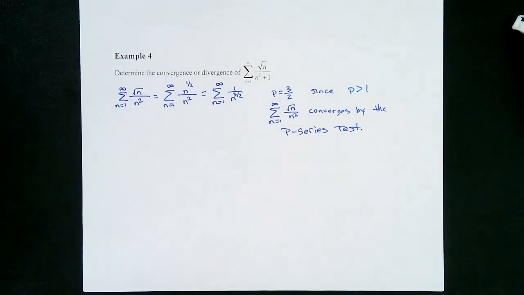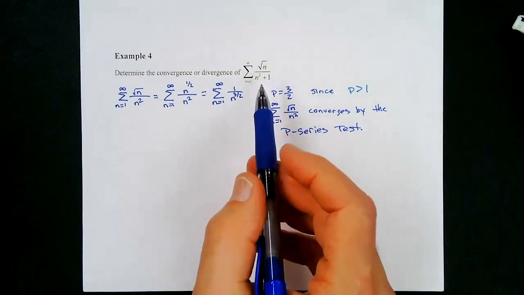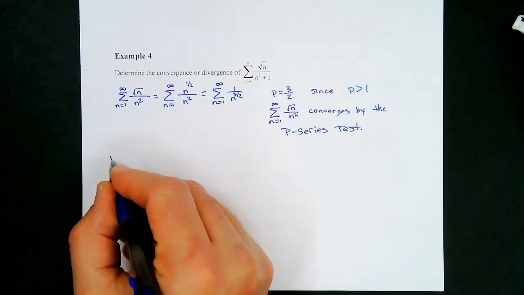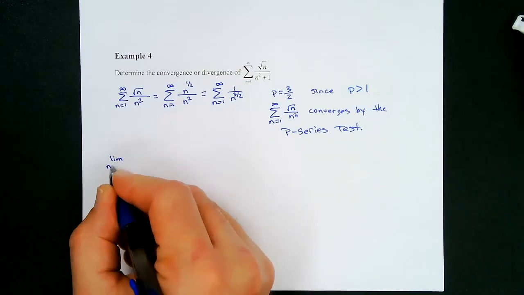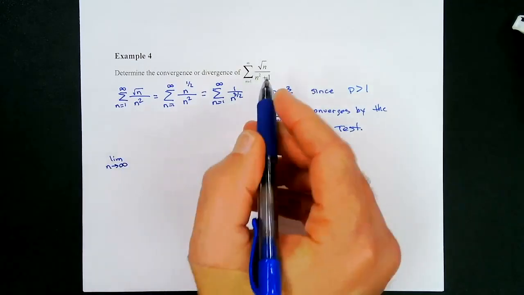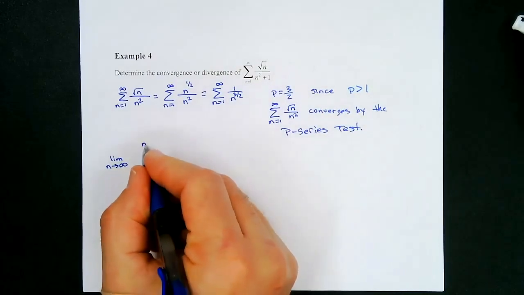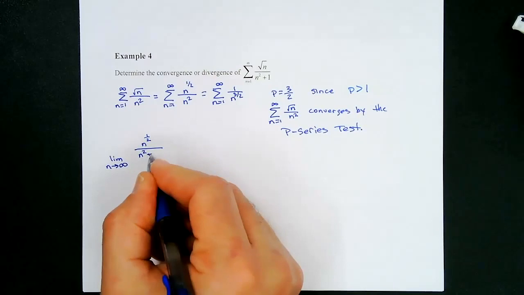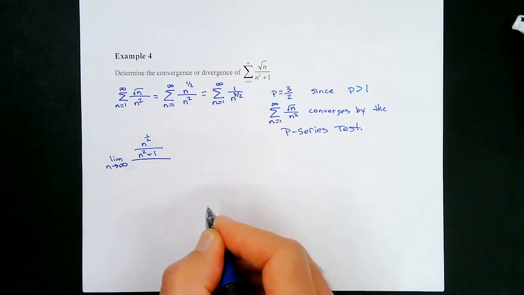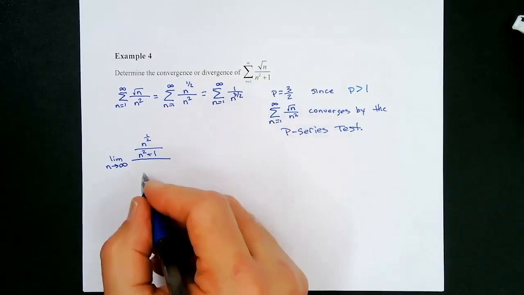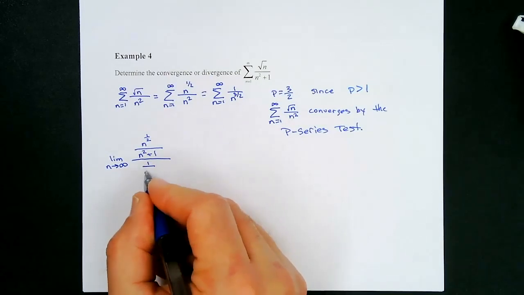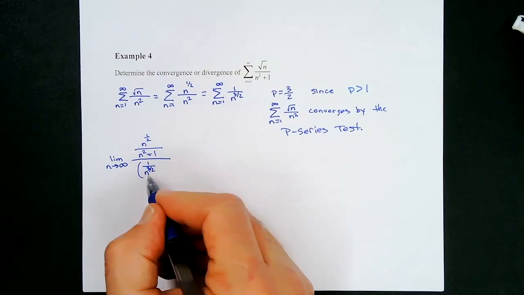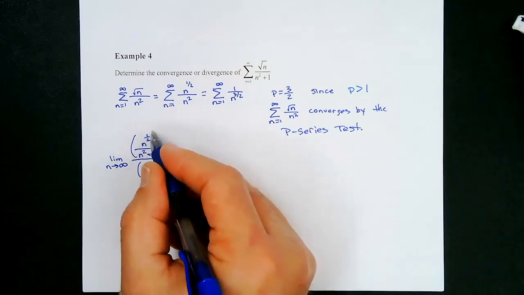All right, so back to this one. Now I'm going to write these out as exponents. So we want to find the limit as n approaches infinity of n to the 1/2 over n squared plus 1, and we're going to compare that to this, 1 over n to the 3/2. This is a fraction right here, and this is a fraction right here.